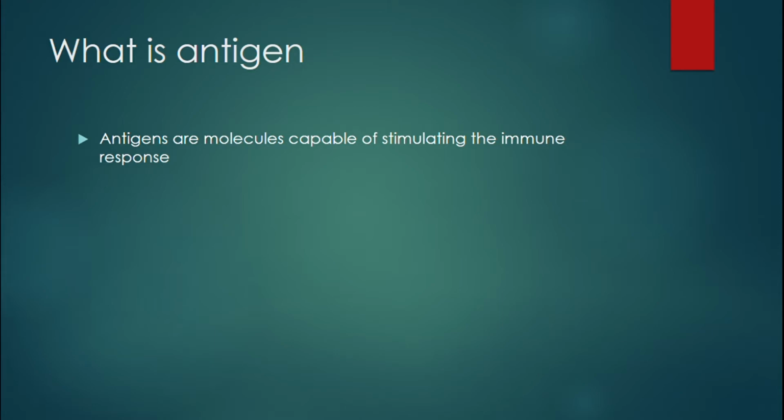If those molecules enter a different body that they don't belong to, then that body will stimulate its immune response against those molecules. So all those molecules that are capable of stimulating the immune responses in other bodies are called antigens.